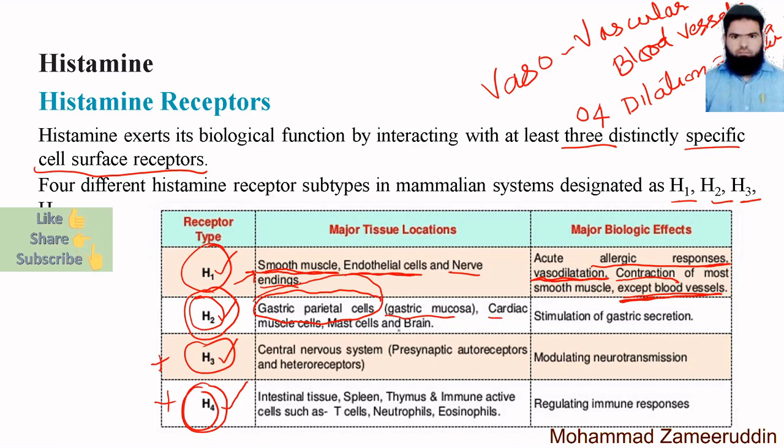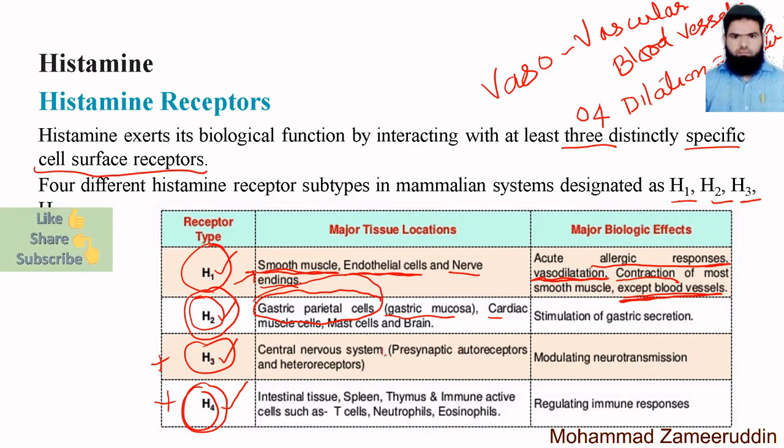The most therapeutically important role of the H2 receptor is on the gastric parietal cell, where it regulates the secretion of acid from the stomach. Now the H3 receptor is found in the central nervous system, as a presynaptic autoreceptor and heteroreceptor.